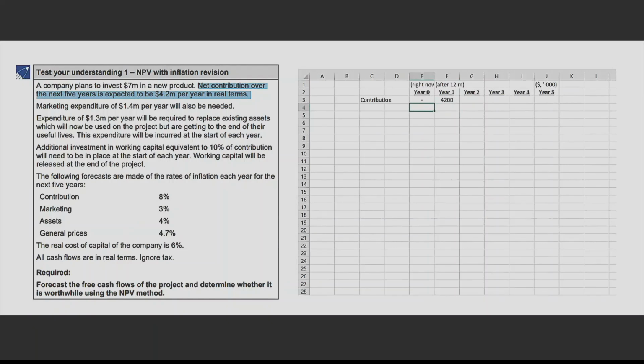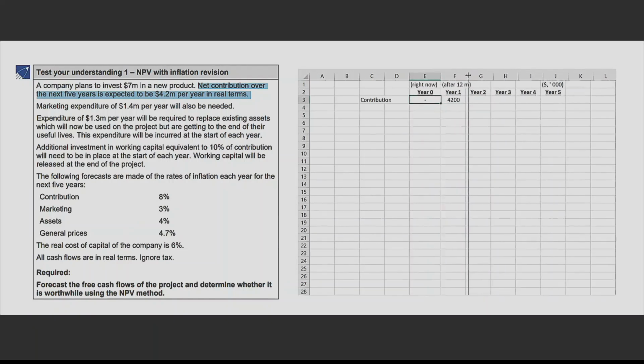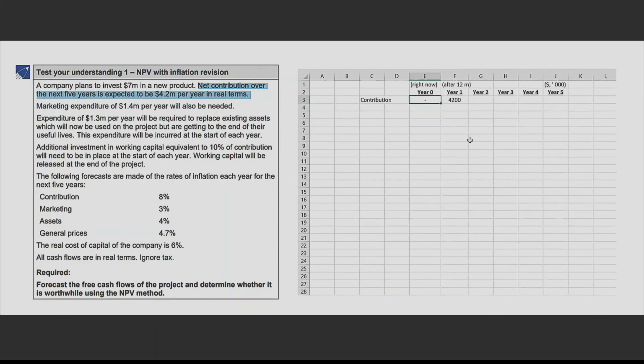Don't you think we are here right now? After 12 months, the inflation will impact our cash flows? Yes, it will. Now, how much is the inflation for contribution? It is 8%. That means my contribution is going to be more than 4,200. It will have an impact of inflation. We will receive more. How much will we receive? That you have to do in Excel by multiplying it by 1 plus rate.